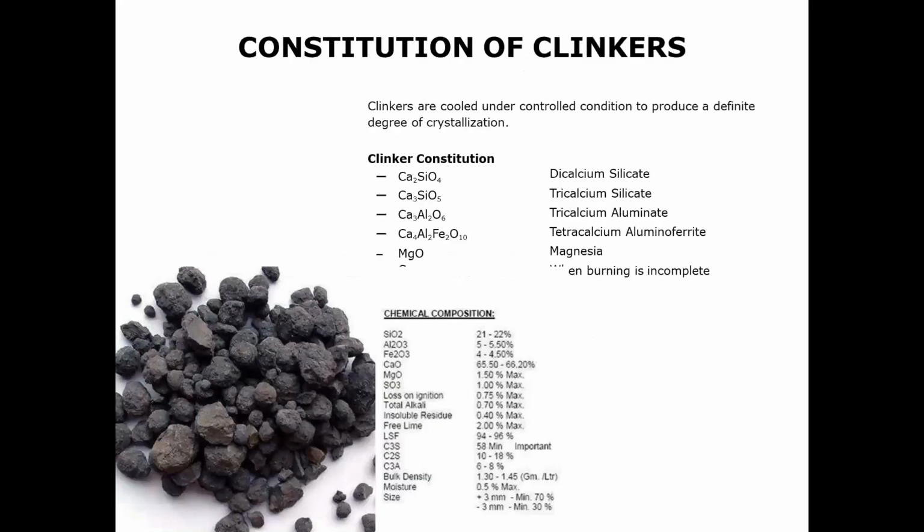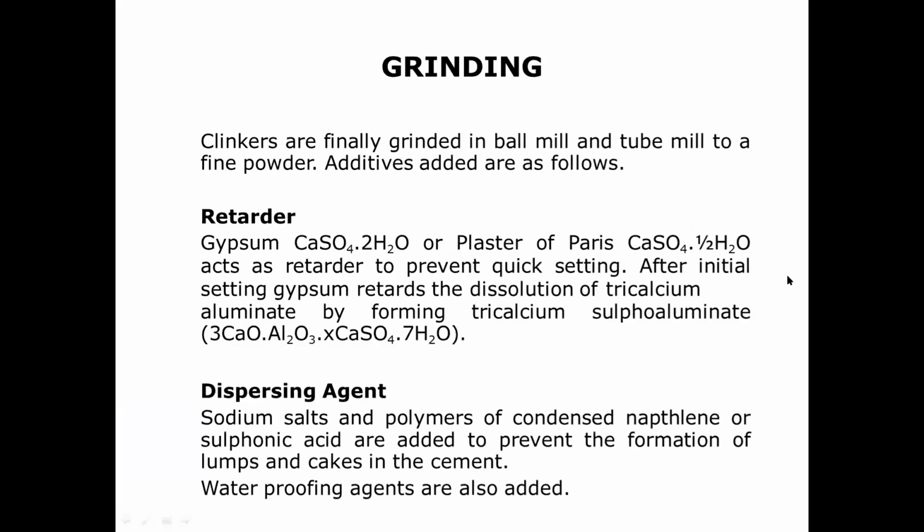Then constitutive composition of clinkers. Clinkers में क्या क्या होगा? So these, like dicalcium silicate, tricalcium aluminate, these are the composition of clinkers. Clinkers ऐसे दिखेंगे, lumps जैसे, छोटे छोटे पत्थर जैसे. तो ये form होगा, उसके बाद ही आप उसे grind करके cement form करोगे.